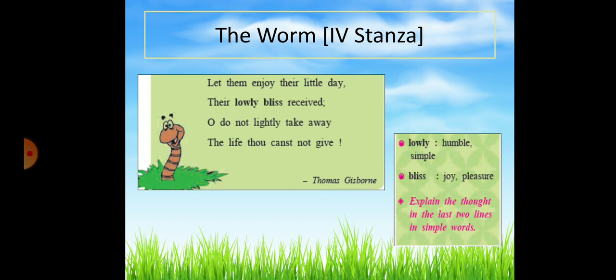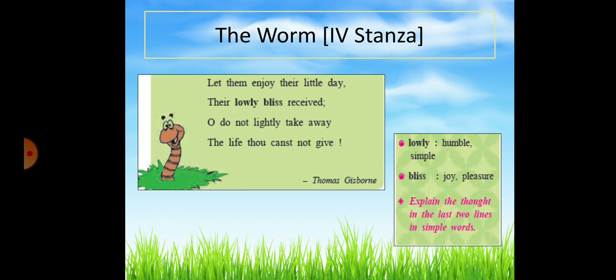Now, what do you mean by little day? Little day means its lifespan. The small creature may have a very little lifespan. We as humans have a big lifespan, maybe of 100 years, 80 years, 90 years, etc. But this tiny creature may have a very little lifespan. So, allow him to have his little day, enjoy his little day.